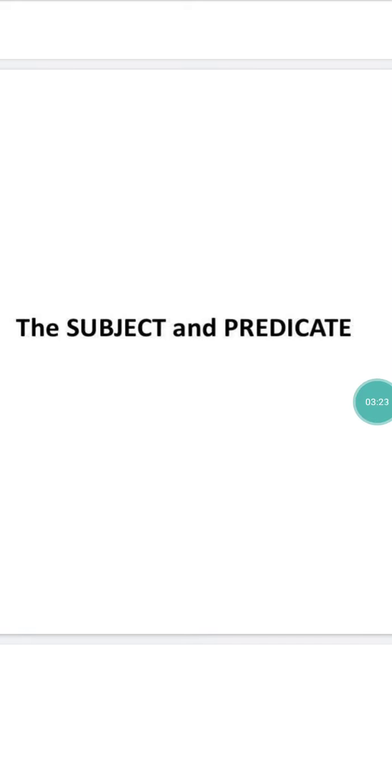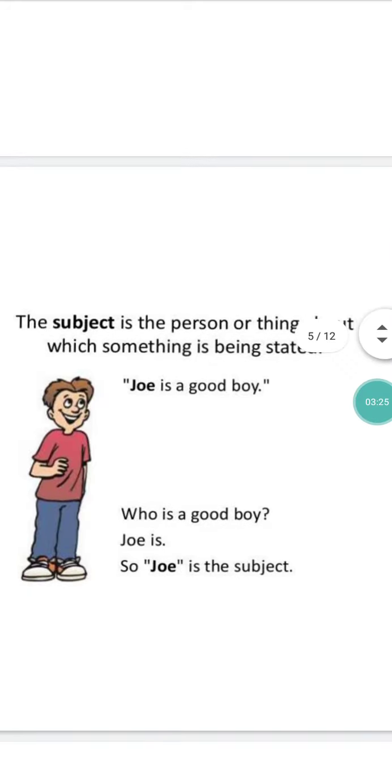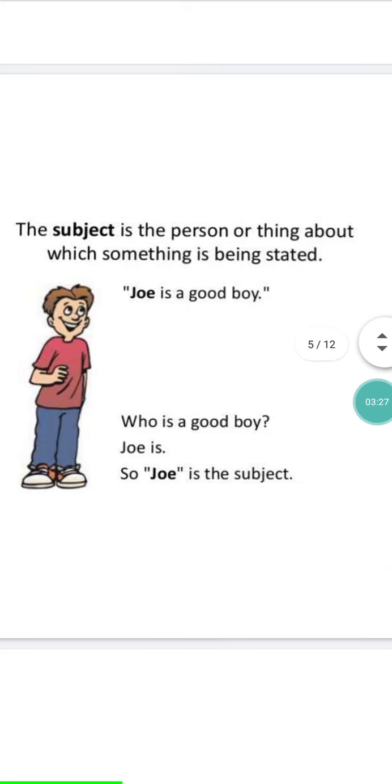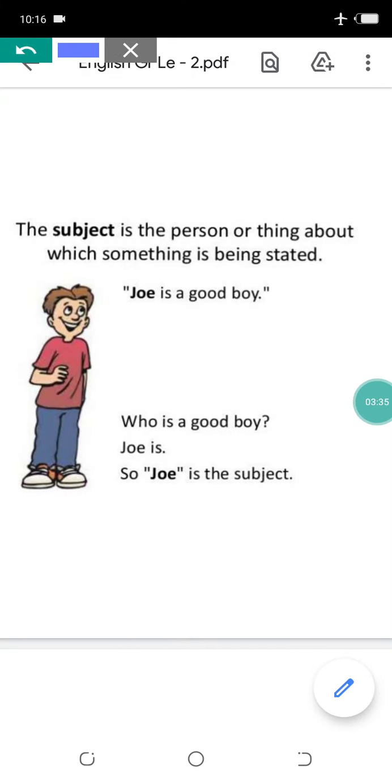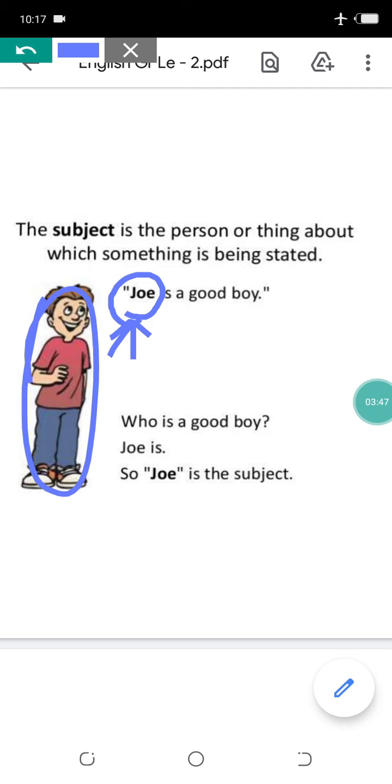Okay. So let us know about this more. The subject is the person or thing about which something is being stated. Okay. What is the subject in a sentence? It is about whom we are talking in a sentence. So you can see this sentence, Joe is a good boy. Here we are getting the name of a boy. This boy you can see, his name is Joe.